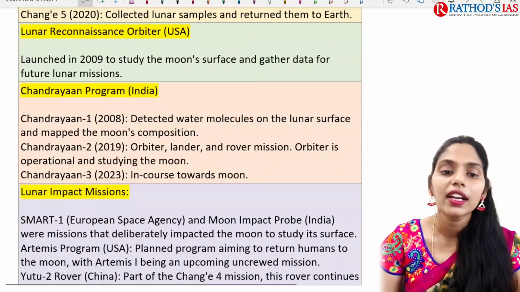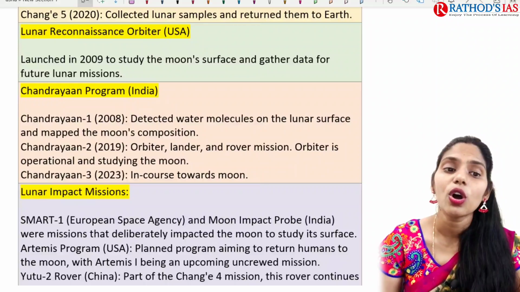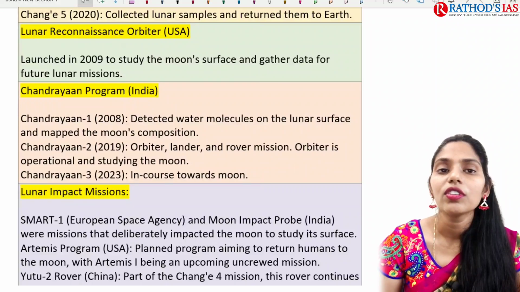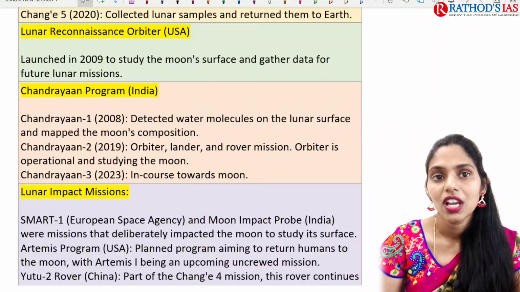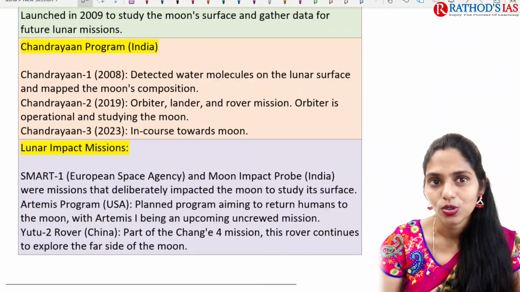And this one is the Lunar Reconnaissance Orbiter of the USA, which was launched in 2009. This orbiter is meant to study the moon's surface, and they want to gather data for future lunar missions also.